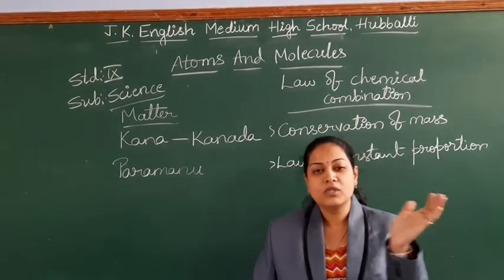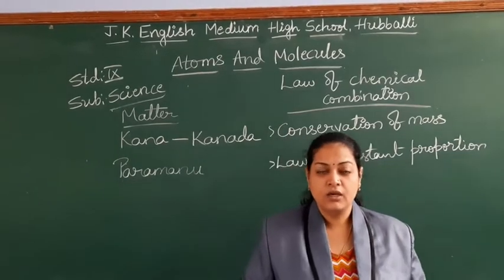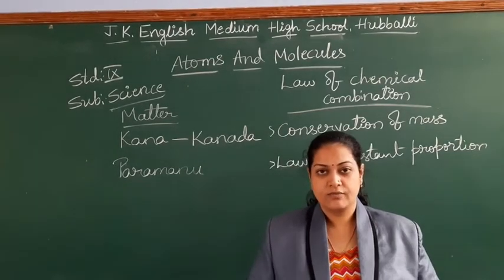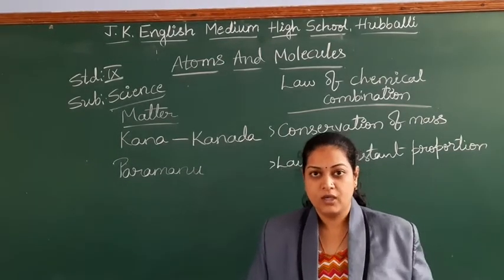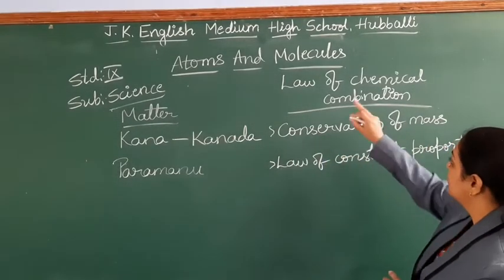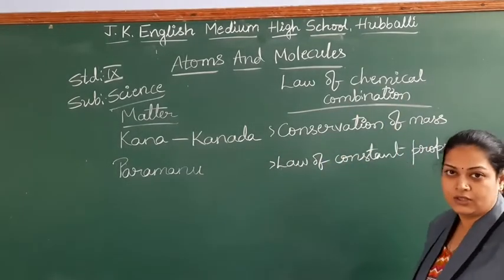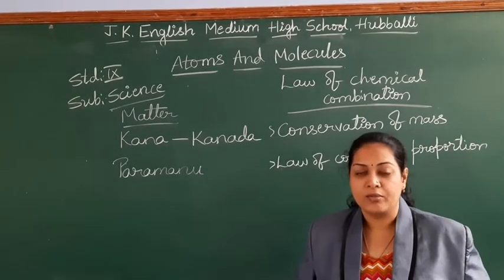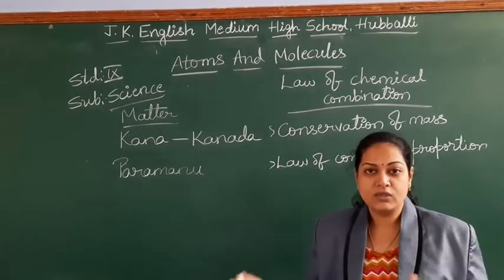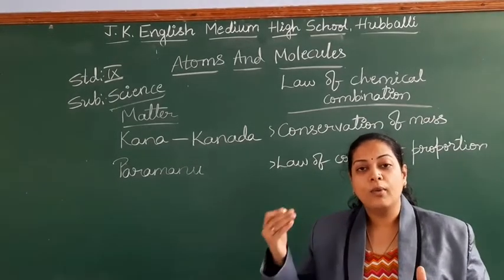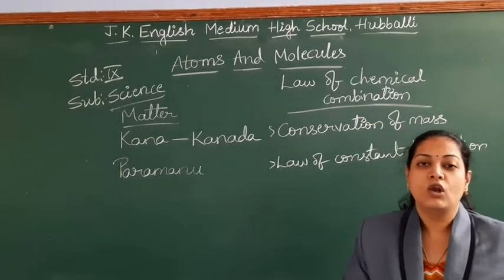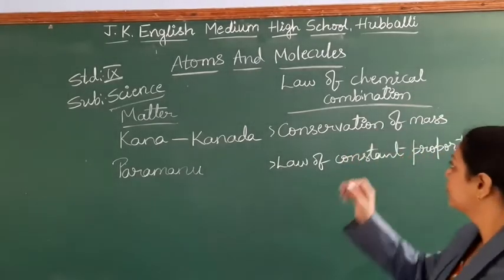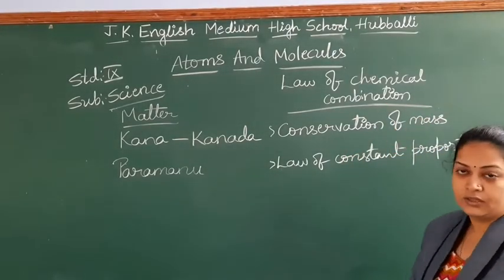When two or more substances react with each other to form a new substance, a product, we can call it law of chemical combination. When two or more substances combine chemically to form a new substance, that is called law of chemical combination.